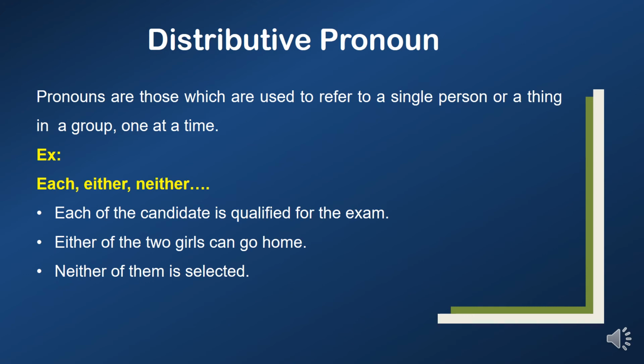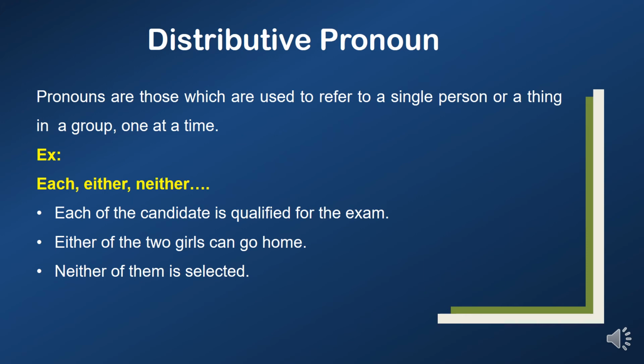Distributive pronouns are those which are used to refer to a single person or a thing in a group, one at a time. For example, each, either, neither. These are all distributive pronouns. Each of the candidates is qualified for the exam. Here, what is the distributive pronoun? Each is the distributive pronoun.